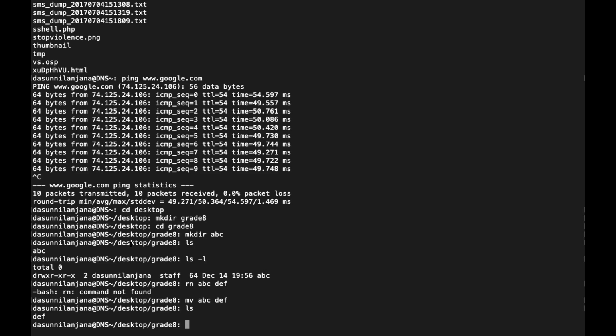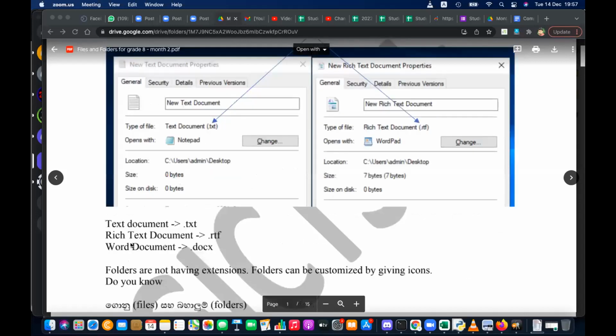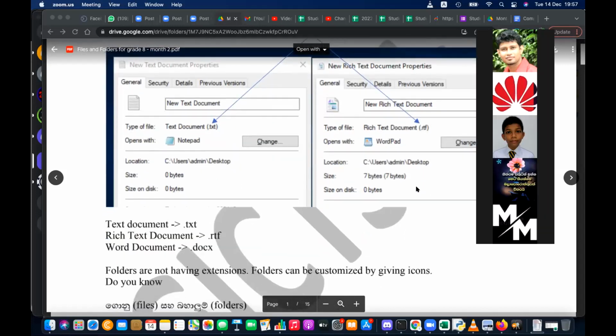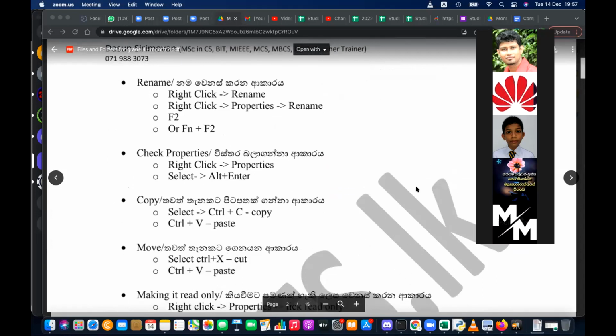There are only a few, one or two in the class. Others, don't worry. So now you can understand that, no? Right. So let's move to the next set of commands.